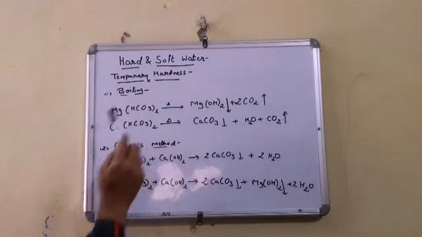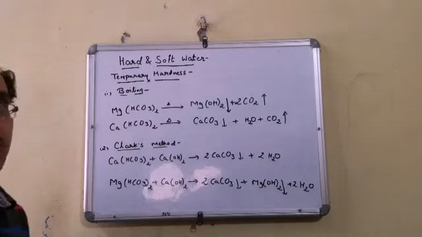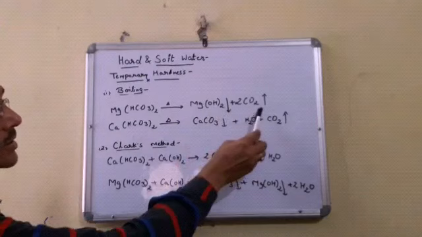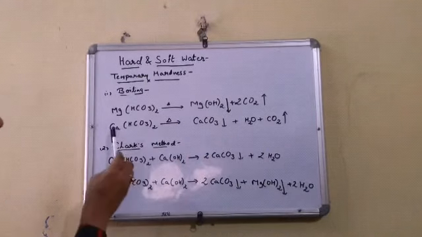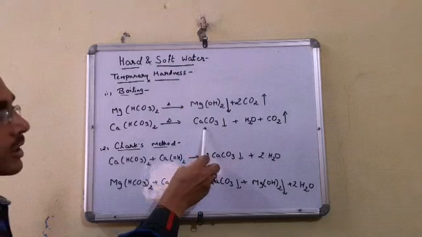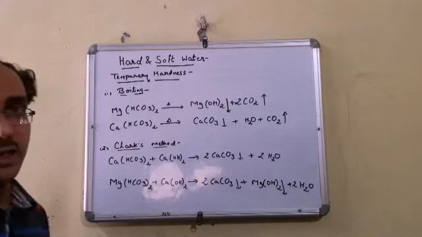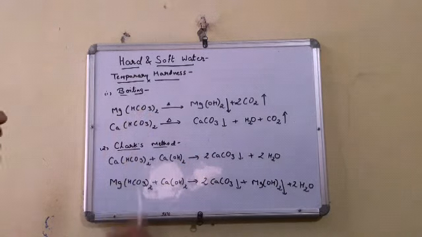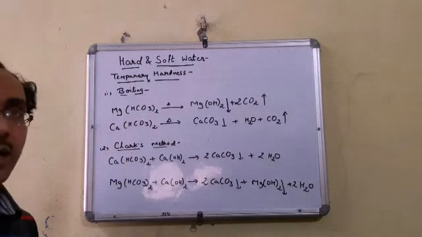Let's see, this is magnesium hydrogen carbonate. After boiling, it converts into insoluble magnesium hydroxide, and carbon dioxide is released. Next is calcium hydrogen carbonate. When we boil it, what will happen? It converts into insoluble calcium carbonate with water and carbon dioxide. In that way, this is the first way, that is, by boiling we can remove temporary hardness of water.